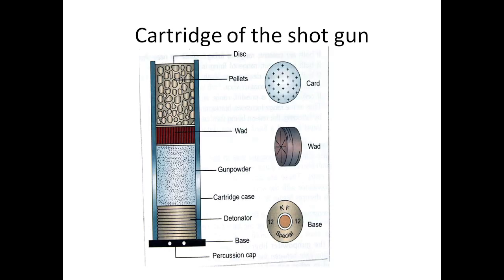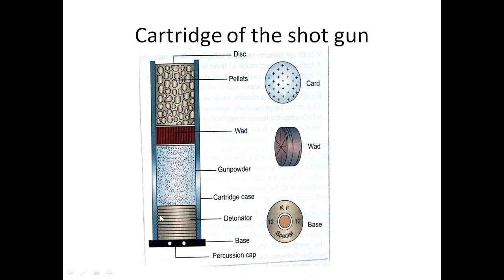Now see this cartridge of the shotgun. Remember this cartridge of the shotgun, this is very important. Everybody must know the composition of cartridge of shotgun and diagram of shotgun. The cartridge of shotgun consists of a cylinder.